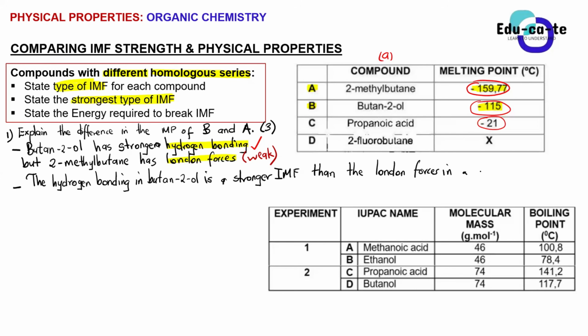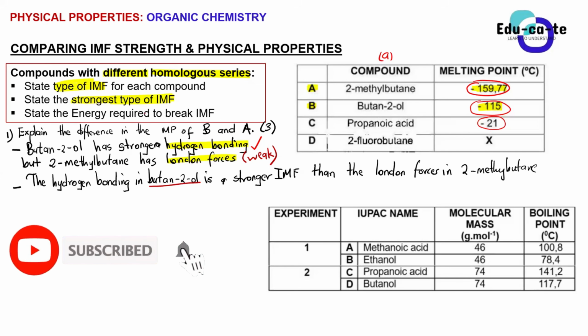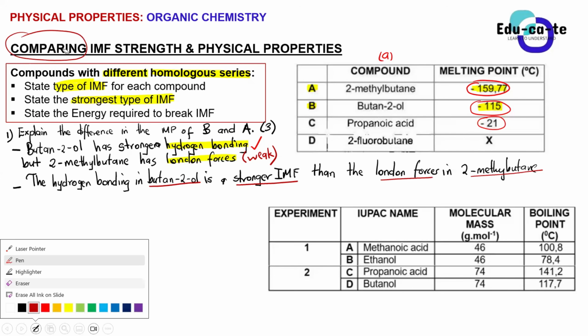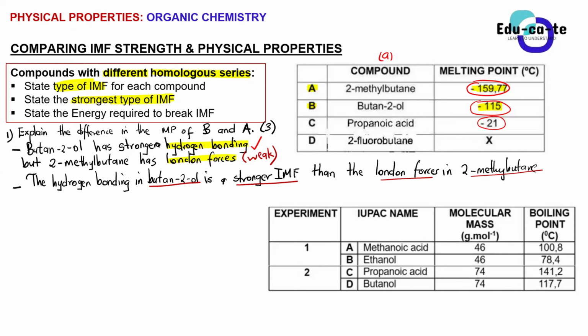So you state the type of intermolecular force that you're having. The hydrogen bonding in butanol, because it's an alcohol, is a stronger IMF than the London forces that we're having in what? In 2-methyl butane. You need to state the strongest type of intermolecular force because you are comparing them, guys. You can see the title here: this is comparing intermolecular forces and physical properties. So what does it mean if the hydrogen bond is a stronger intermolecular force than the London force? What else should we mention after that?